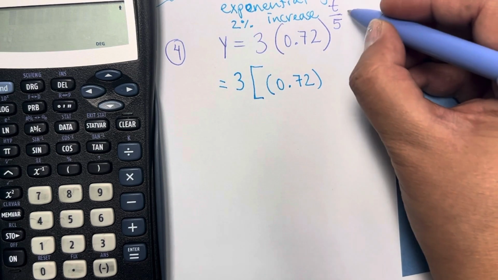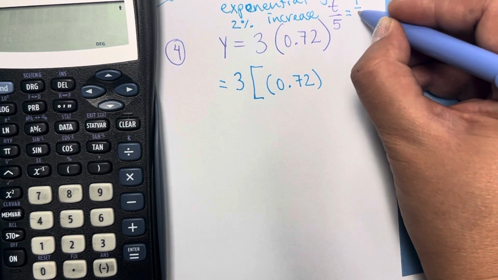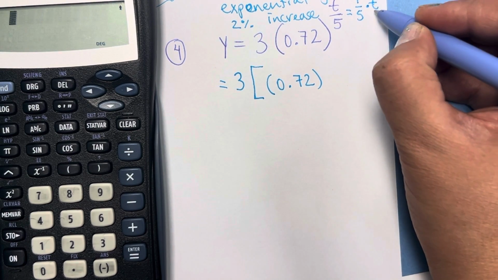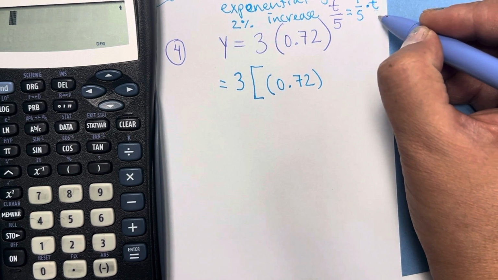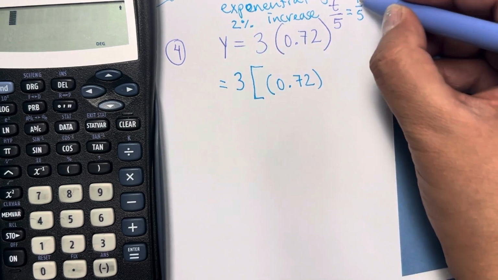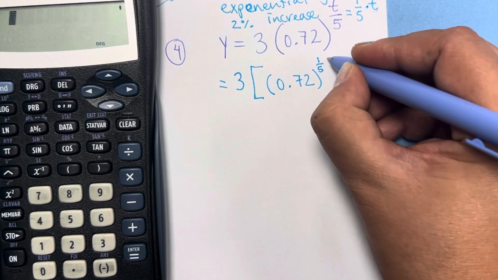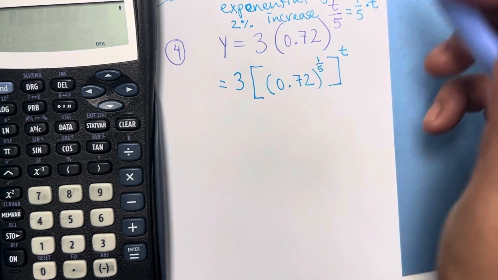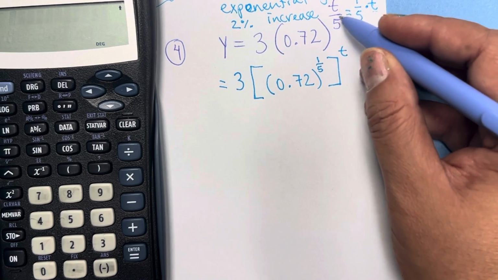and again, this is the same. T divided by 5 is the same as 1/5 times t. Okay, why? Because remember we put it over 1. T times 1 is t, and 5 times 1 is 5, so t over 5. So in here we're going to separate it by putting 1/5 right here, close the brackets, and then t outside. Okay, by multiplying them, that becomes 1/5 of t, which is the same as t over 5.